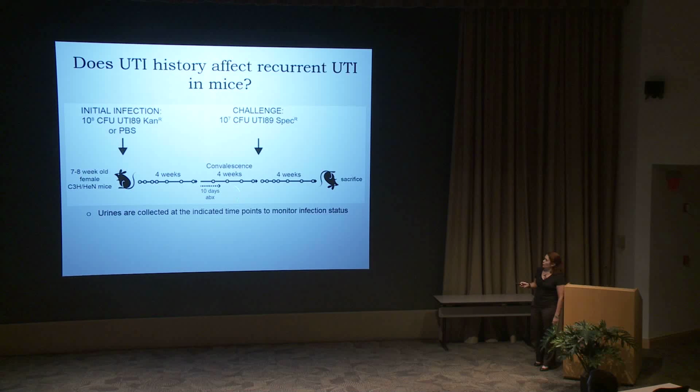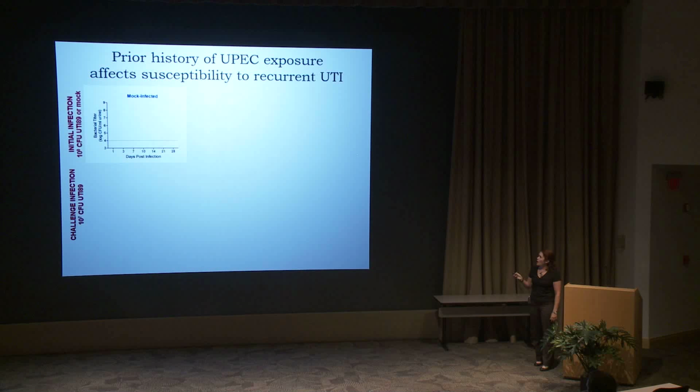We developed a model where instead of sacrificing the mice at 4 weeks, we treated them with antibiotics, much like a woman would get from her doctor. We then allow the mice to convalesce for about 2.5 weeks, and then we challenge the mice with a second bacterial exposure, and this is really what makes this model unique. We monitor the challenge outcome for another 4 weeks and sacrifice the mice. So first I'll show you what happens when we challenge mice with a 10-fold lower dose of a differently marked strain of UTI-89. Along the top will be the results of the first infection.